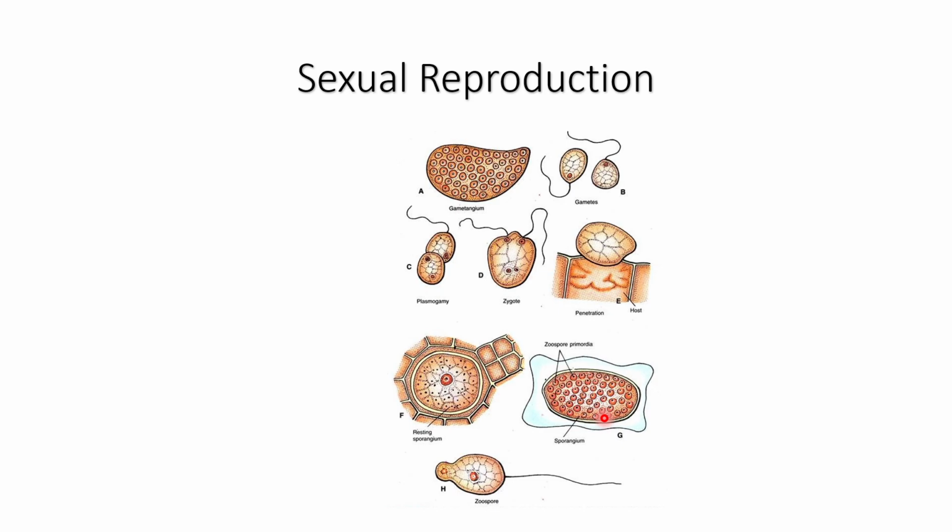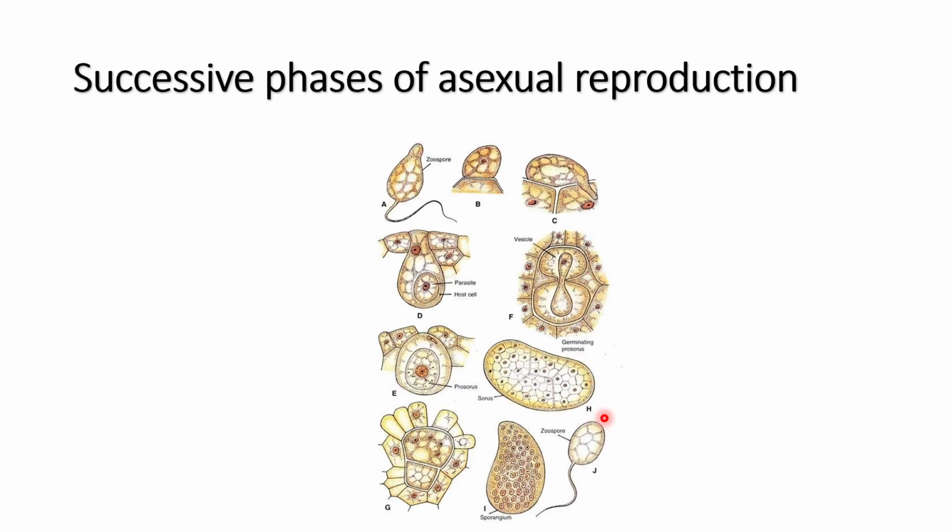Now what happens in sexual reproduction? Sexual reproduction takes place when there is no suitable environmental condition for the infection. Basically, if the environment is dry, then sexual reproduction takes place. So what happens in sexual reproduction? In the sorus, as I have explained, instead of zoosporangia, there occurs formation of